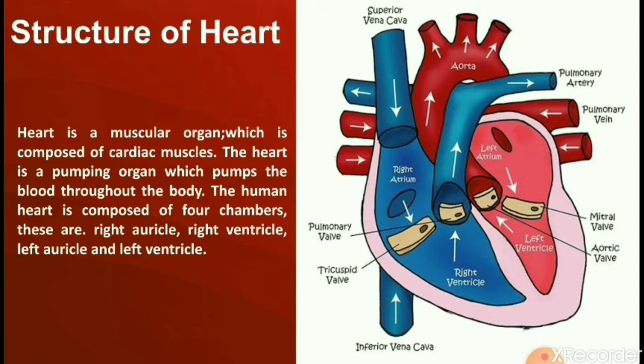The heart mainly comprises two chambers, atrium and ventricle. The atrium is further divided into two parts, right atrium and left atrium, while the ventricle is divided into two parts, right and left ventricles.